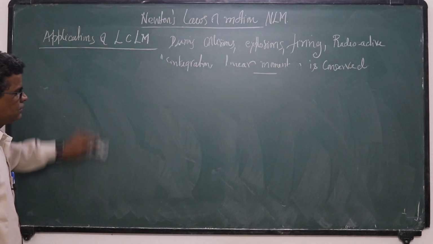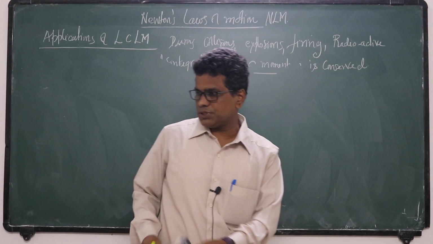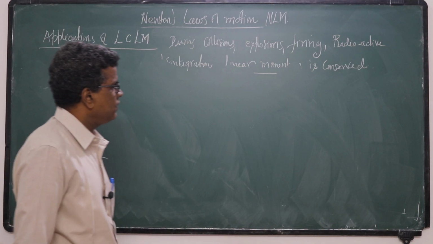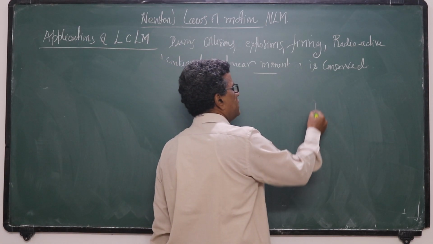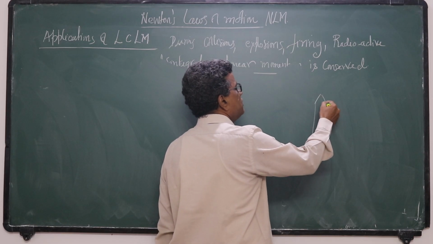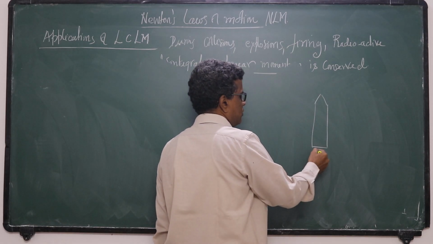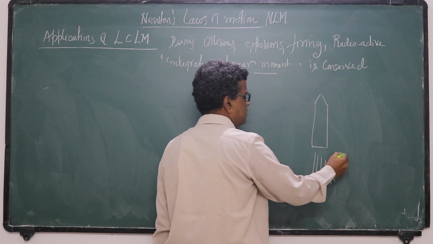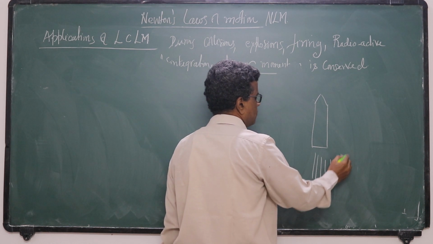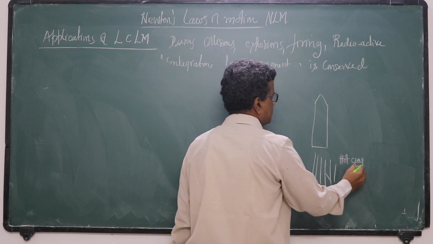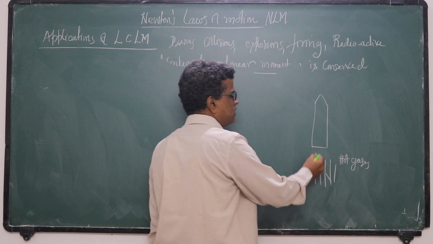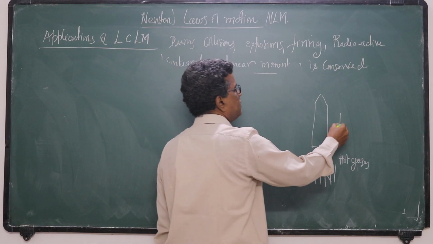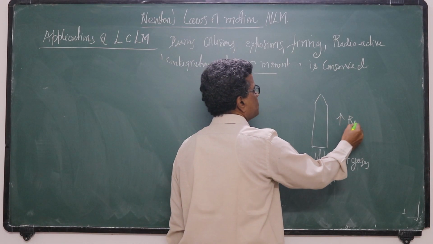Next. Now like this, hot gases are ejecting from a rocket. See this rocket example. Here also momentum is conserved. Hot gases are ejecting from the nozzle of the rocket with high speed, as a result of which the rocket moves upwards.